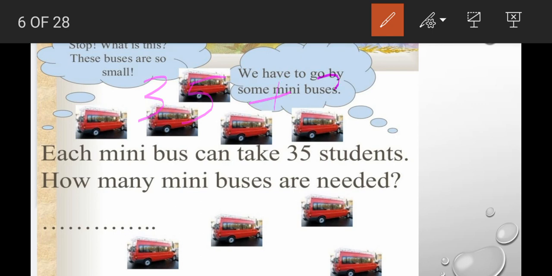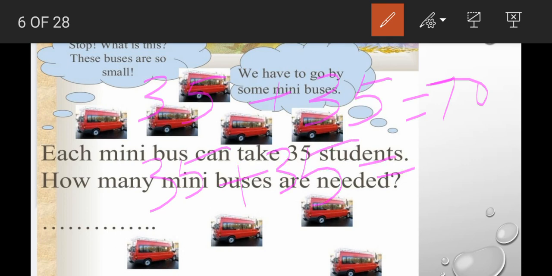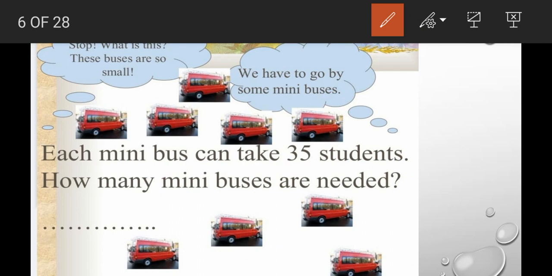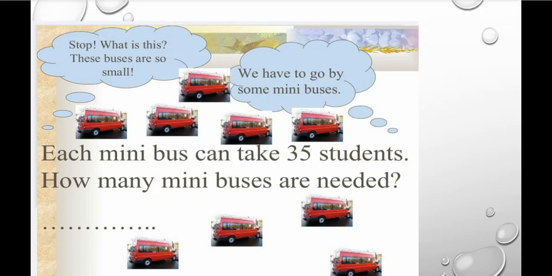We will group it as 2 and add. 35 plus 35, 70. Again 35 plus 35, 70. Again 35 plus 35, 70. So if you are adding all these 70s, 210. So how many buses are needed? 6 buses are needed. Okay. So here we have 6.